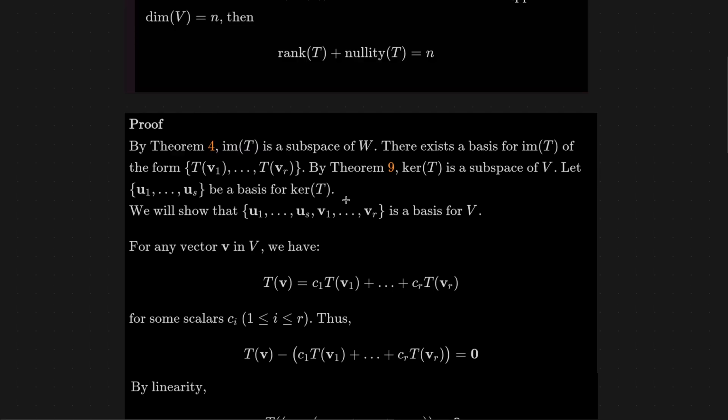But we have a basis for the kernel, don't we? The vectors u1 all the way to us are a basis for the kernel of transformation T, which means I can express any vector in the kernel as a linear combination of these vectors in the basis. Okay? So here I have a vector in the kernel.